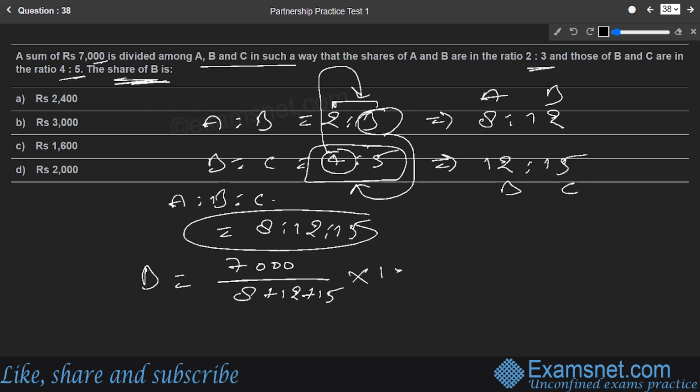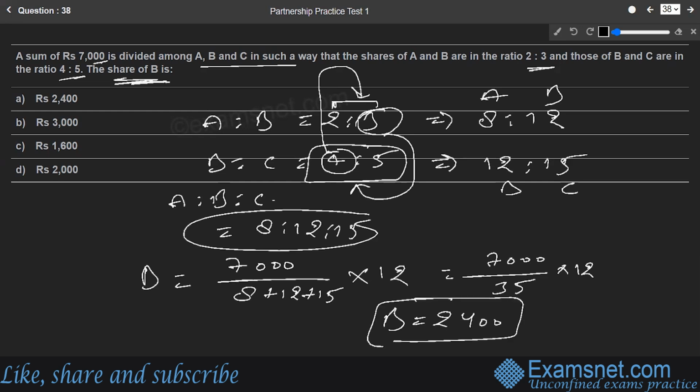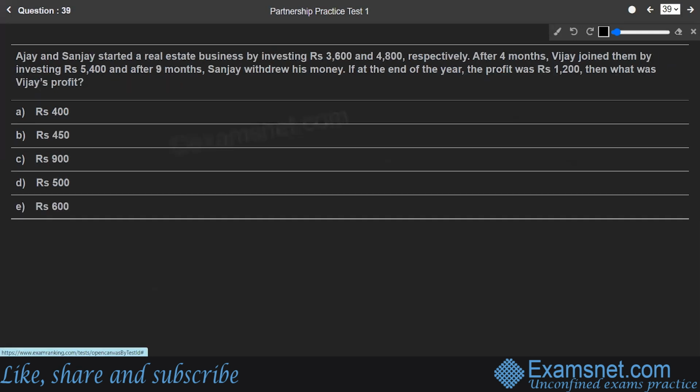B's part is nothing but 12. If we solve this further, this is going to be 7,000 divided by 35 multiplied by 12, which comes out to be 2,400. So that is B's share. Answer is A, 2,400.